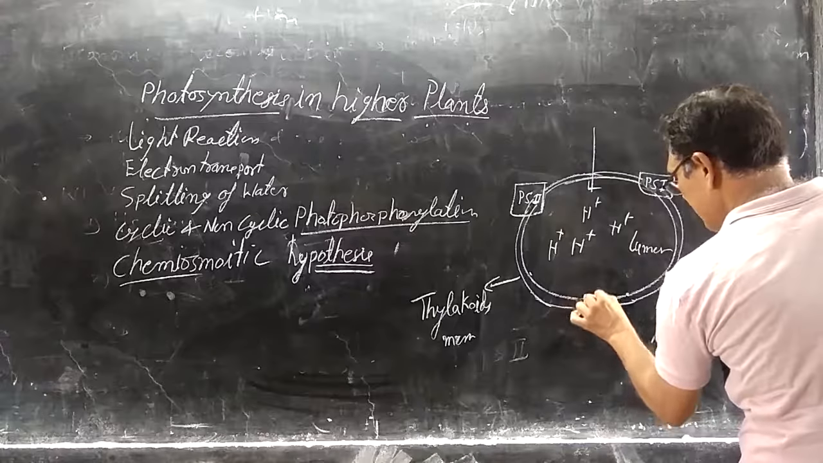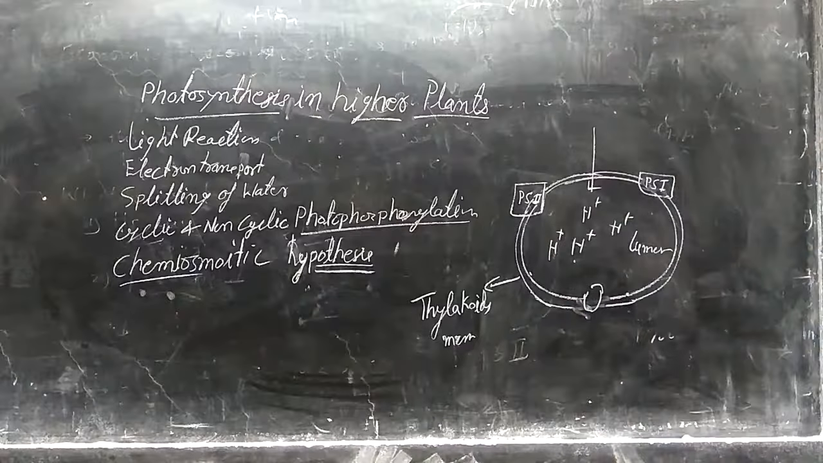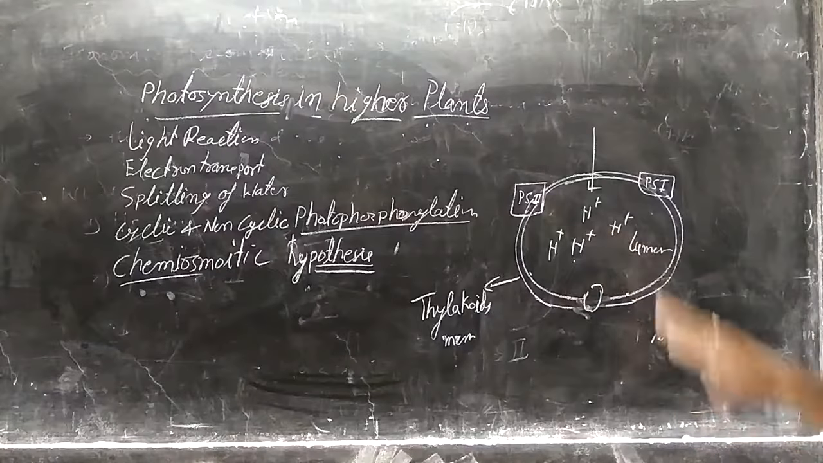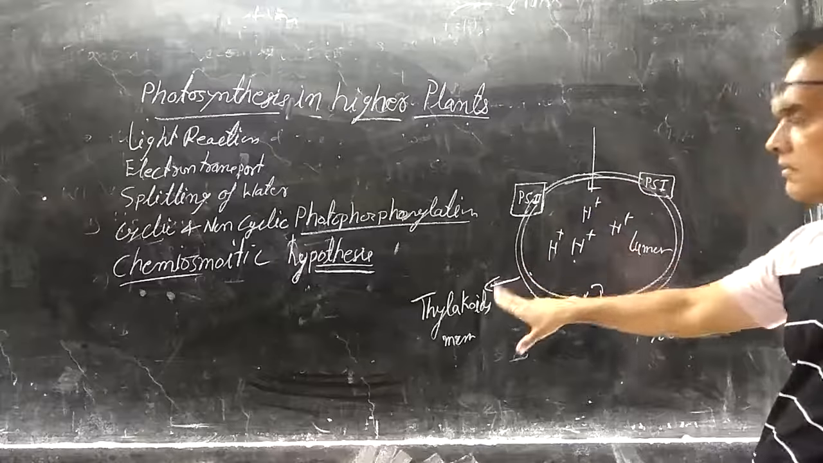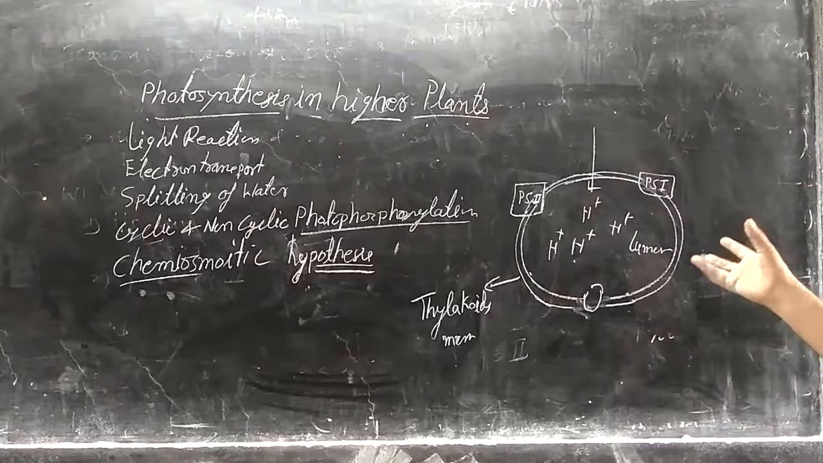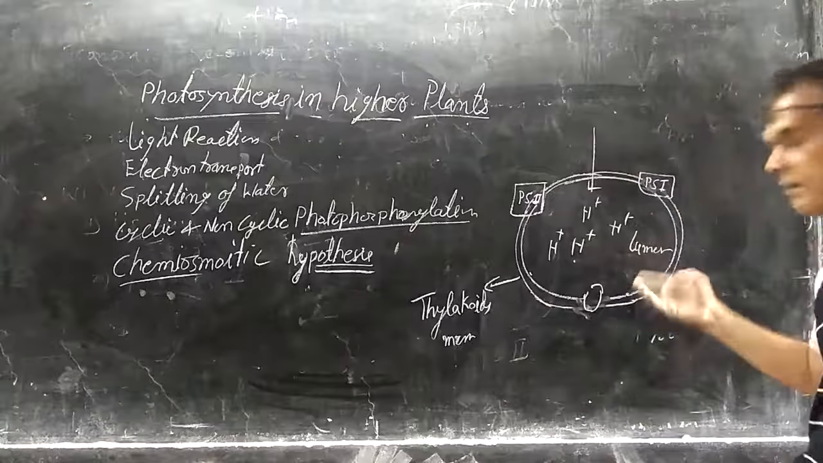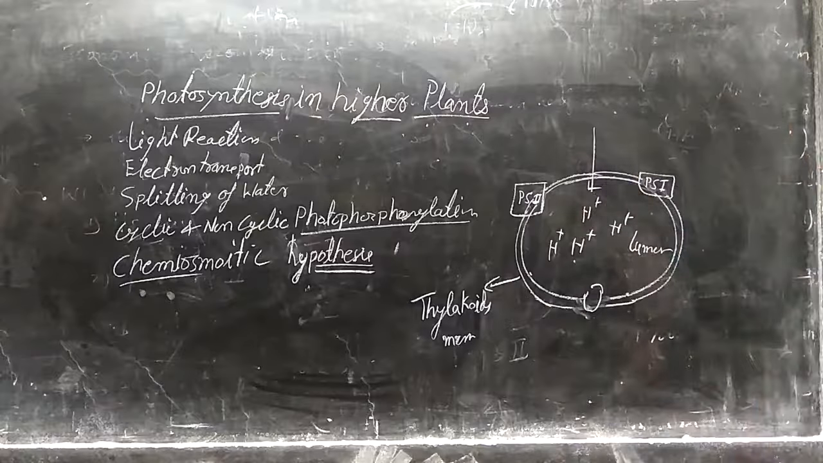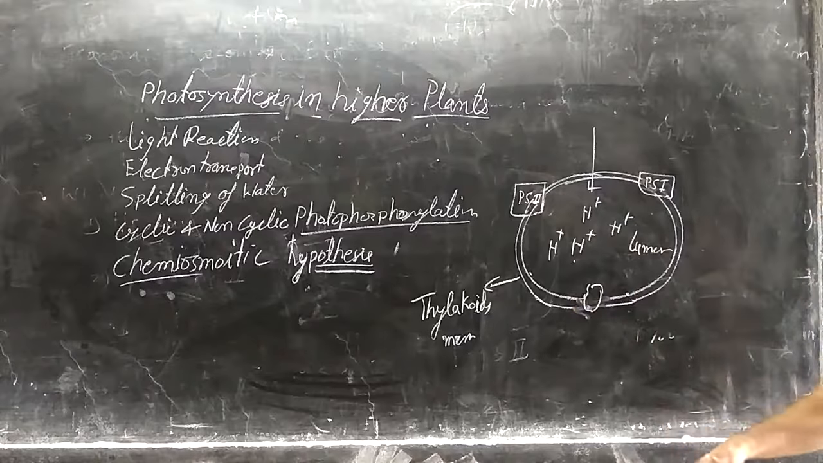Whenever the hydrogen proton concentration is increased by the splitting of water in the light reaction, this concentration increases inside the lumen of thylakoids, due to which the proton gradient is formed across the membrane. Here the proton concentration becomes high, and outside the proton concentration is low. That is known as a proton gradient, and because of that proton gradient, the protons have a tendency to push towards the outside.